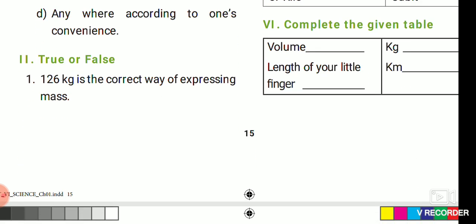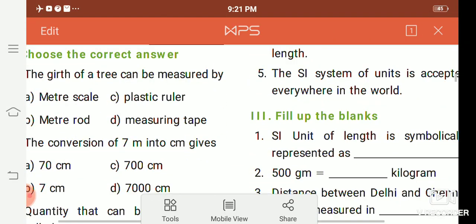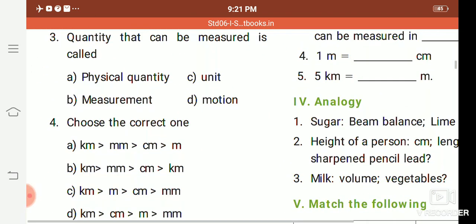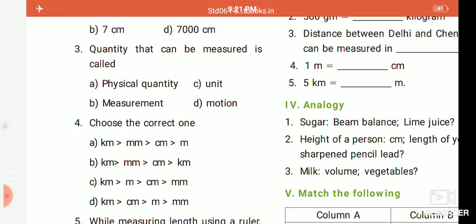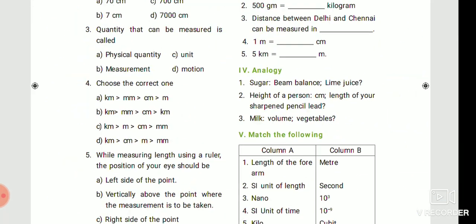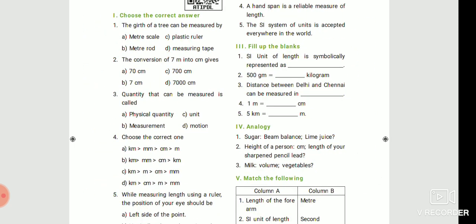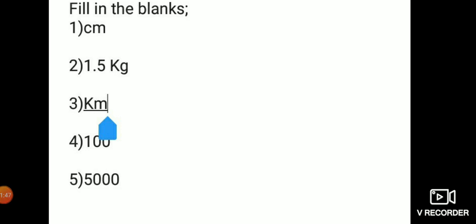Okay children. Then come to true or false. Fill in the blanks. First one, SI unit of length is centimeter.